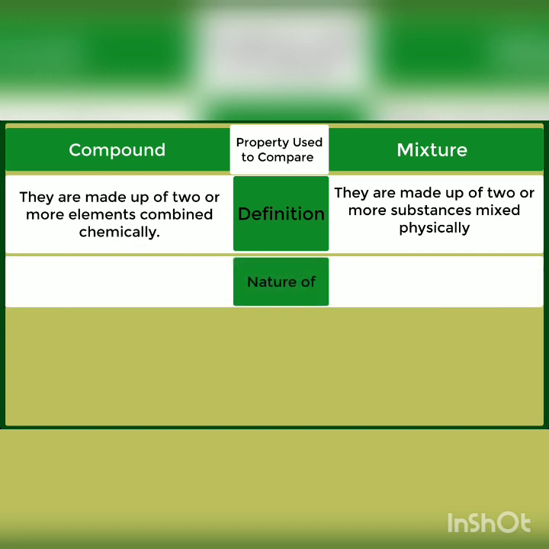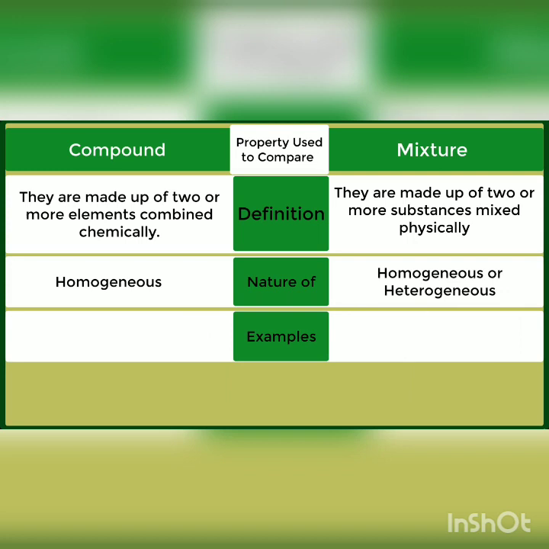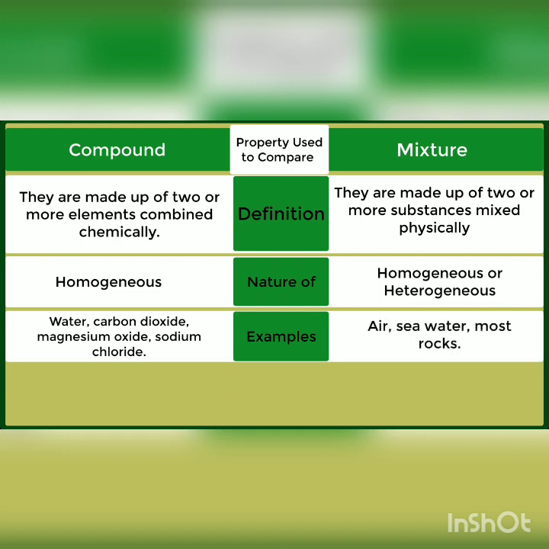Nature of compound: homogeneous. Nature of mixture: homogeneous or heterogeneous. Examples of compounds: water, carbon dioxide, magnesium oxide, sodium chloride. Examples of mixtures: air, seawater, most rocks.